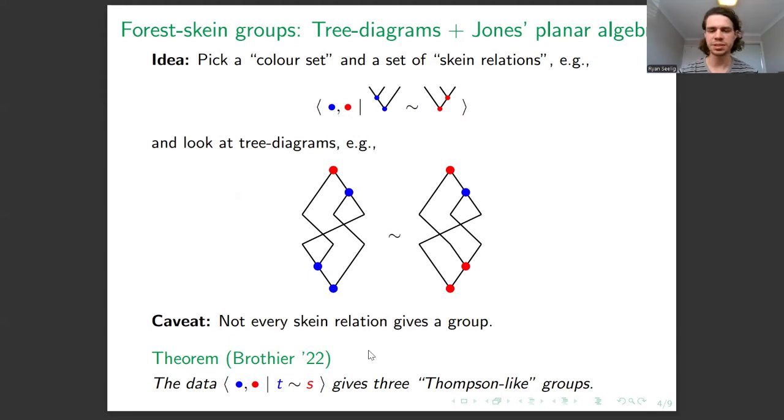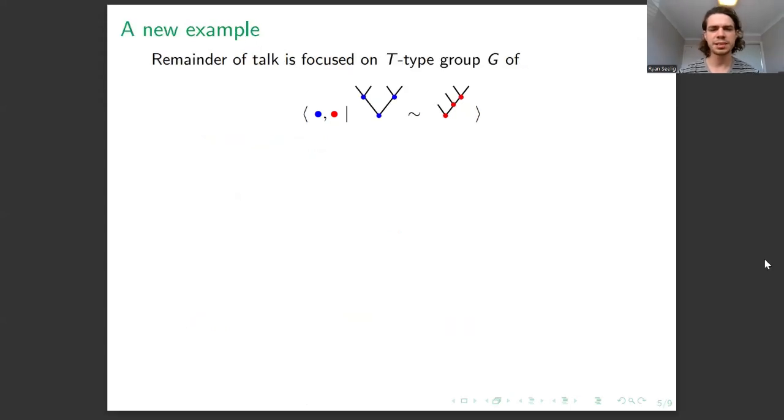And so this is great because it gives us a massive plethora of very explicit new groups. And they're always going to be non-trivial in this setting and satisfy similar properties to Thompson's groups, but surprisingly some different things as well. So that's the kind of game. From this big class of examples, write down one in particular and then study what sort of things they satisfy. So for the rest of the talk, we're going to be concerned with this shape of skein relation.